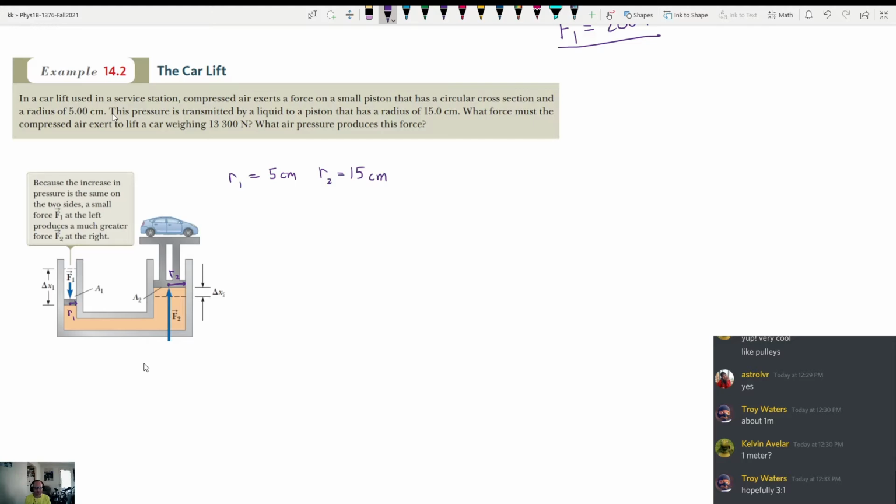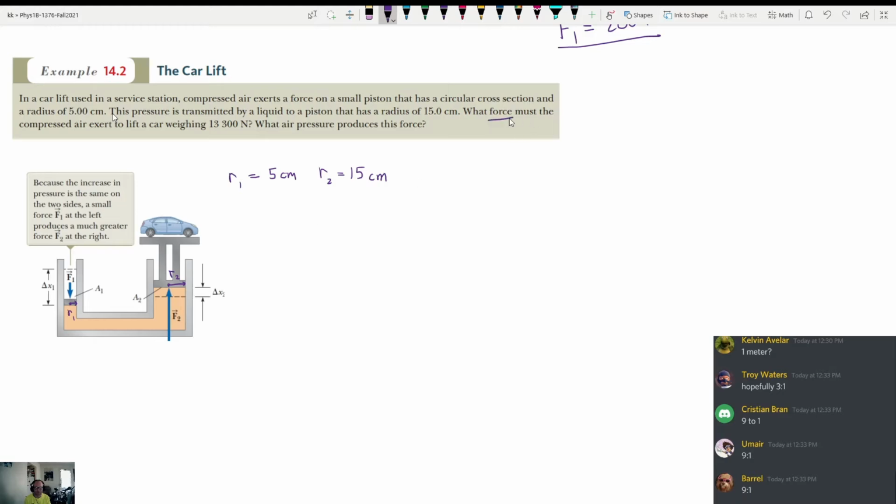Nope, it's not 3 to 1. It's 9 to 1. That's exactly right, 9 to 1. Because area is like pi r squared. So if you take r2 squared over r1 squared, 15 over 5 squared is 3 squared, which is 9 to 1. Exactly. Okay. So that means that we should get a 9 times effect in the force, right? Let's see if we do.